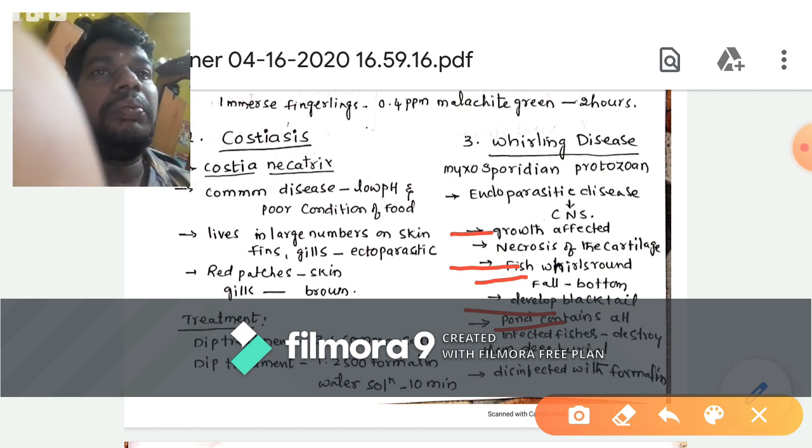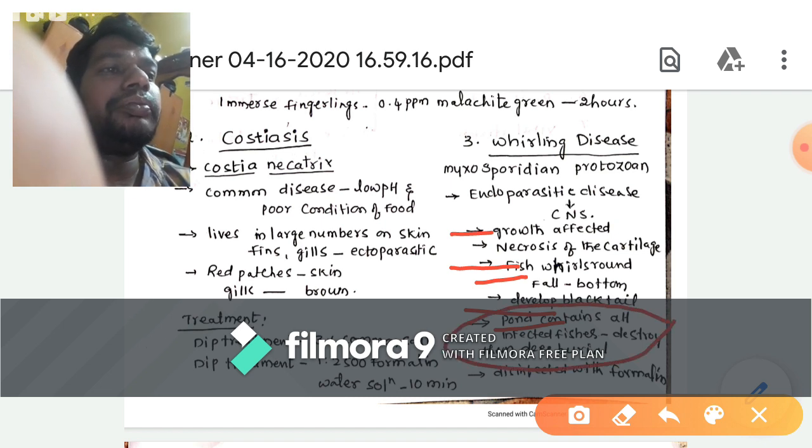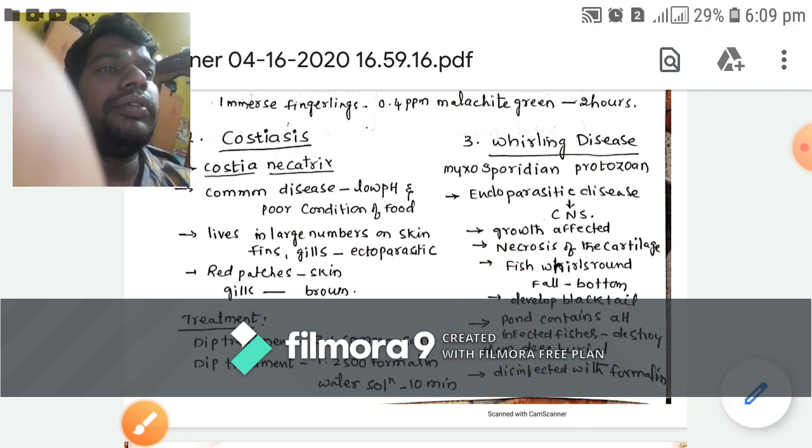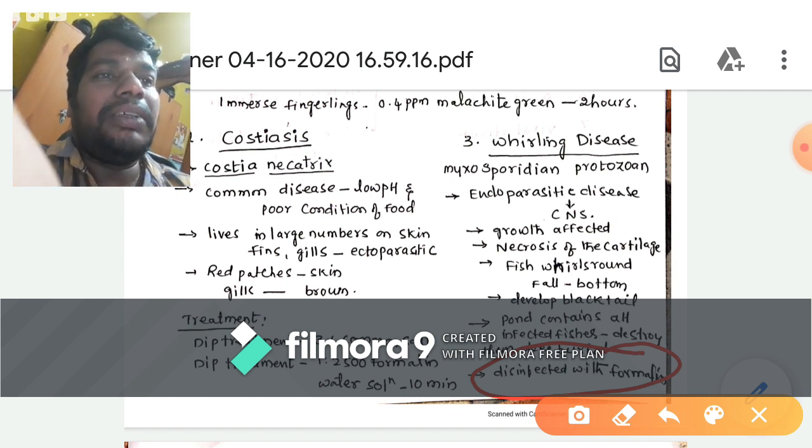For example, if whirling disease has infected all the fishes in a pond, at that time we have to destroy all the fishes by deep burial, and after burial the pond is completely disinfected with formalin.